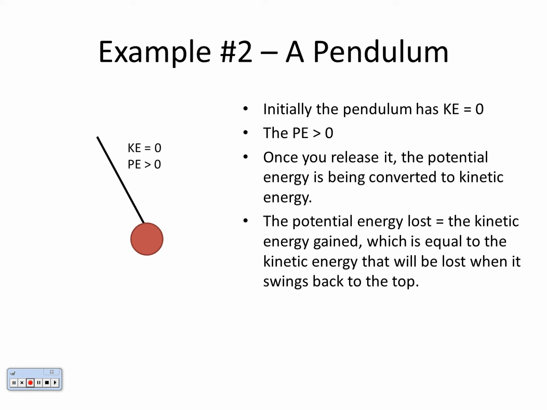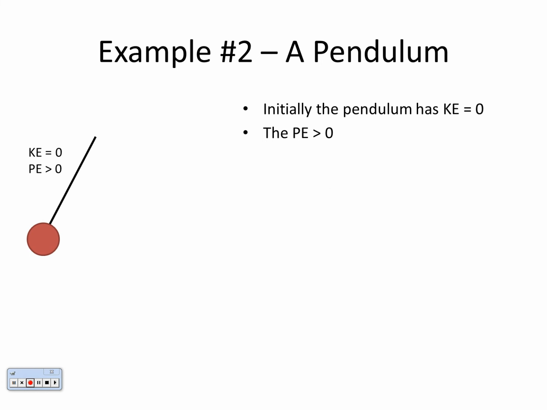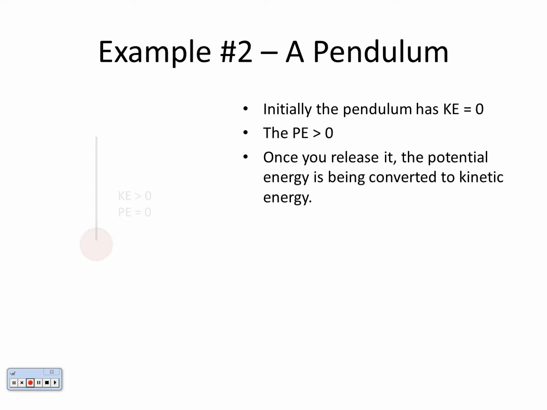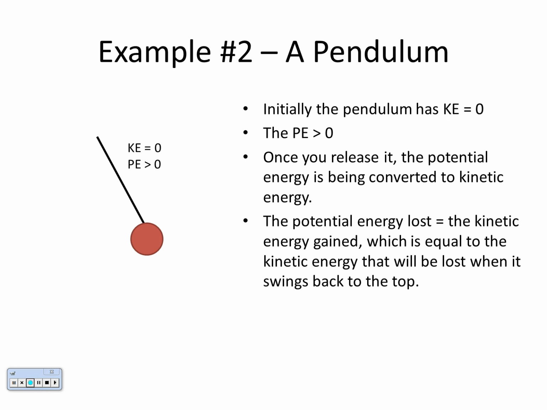So you could talk about a pendulum in a frictionless situation or a situation where there is friction. And if there was no friction, the potential energy at the beginning, back when we were here, should equal the potential energy at the end of its swing when it's here, right? This is all because of the conservation of energy.